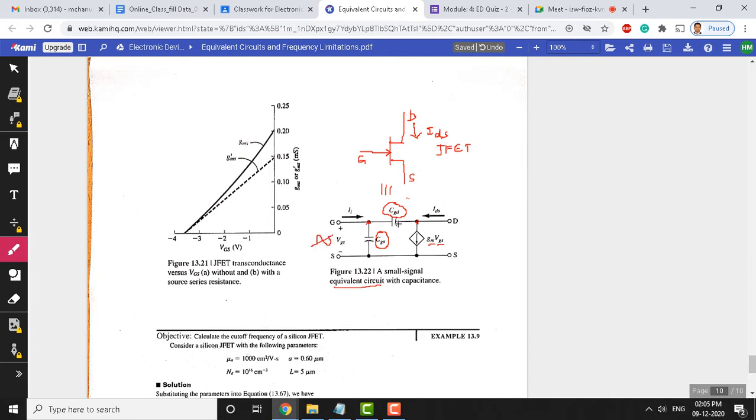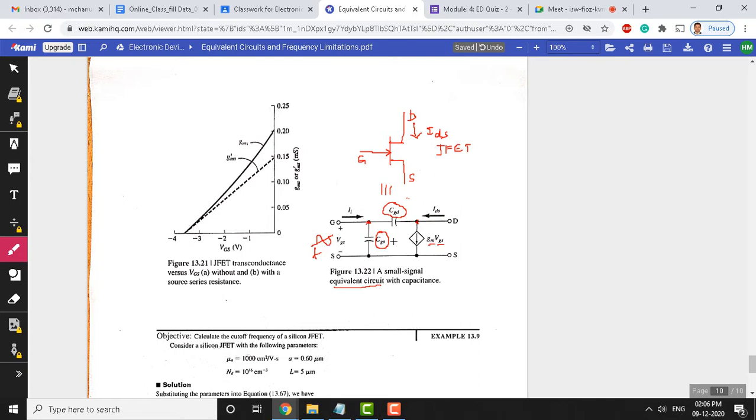To analyze the frequency limitations, we use this JFET as an amplifier. So, this is going to be the AC source, and I will see what frequency this equivalent circuit can pass from input to the output and what frequency components will be blocked by this circuit.